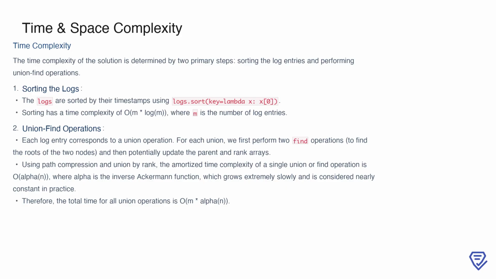Next, we perform union find operations for each log entry. For each union operation, we need 2 find operations to identify the roots of the nodes being connected. With path compression and union by rank, the amortized time complexity for a single union or find operation is O(alpha(n)), where alpha is the inverse Ackermann function. Although alpha(n) grows incredibly slowly and is nearly constant for practical purposes, the total time for all union operations across m logs is O(m * alpha(n)). These 2 steps together form the backbone of our time complexity analysis.